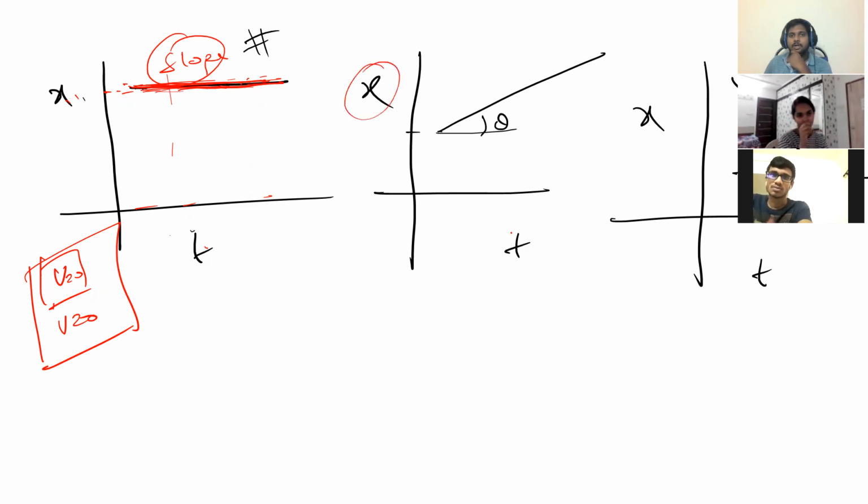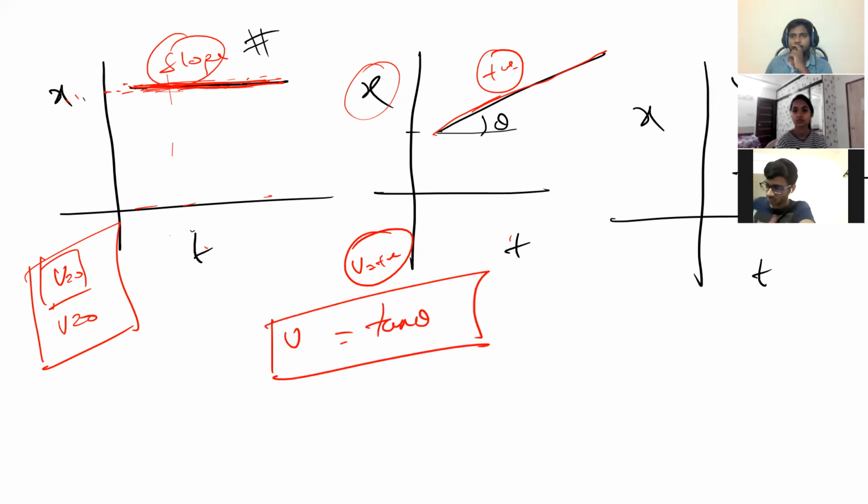Now, what is the slope of this x-t graph? It's a straight line, right? So dx by dt is a positive slope. That means velocity is positive. The slope will become tan theta, so velocity is equal to tan theta. Here the slope is negative, you can see. Tan theta is negative here, the slope is negative. That means velocity is negative here. Got it? Shall I go ahead? Yes, sir.